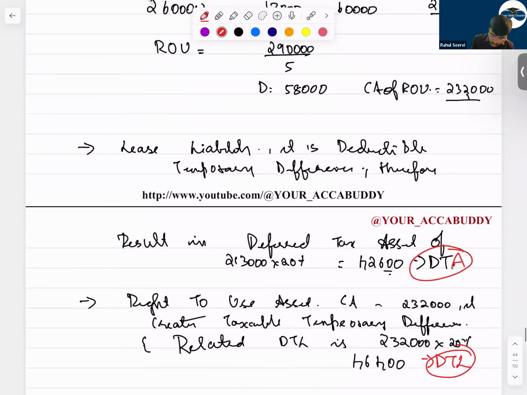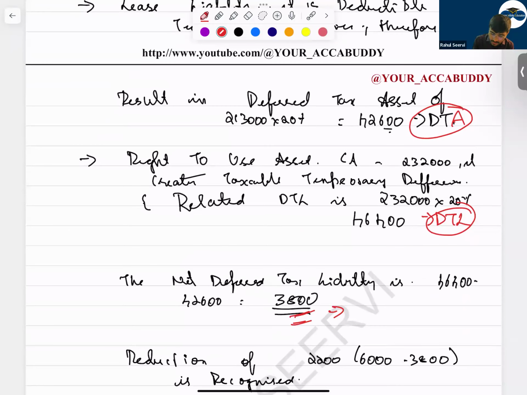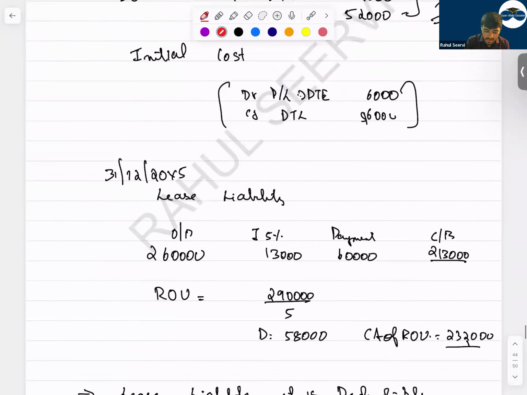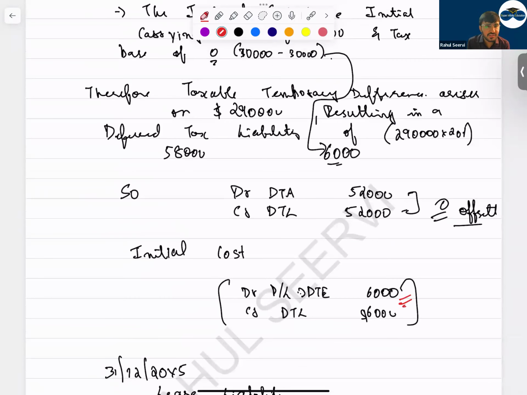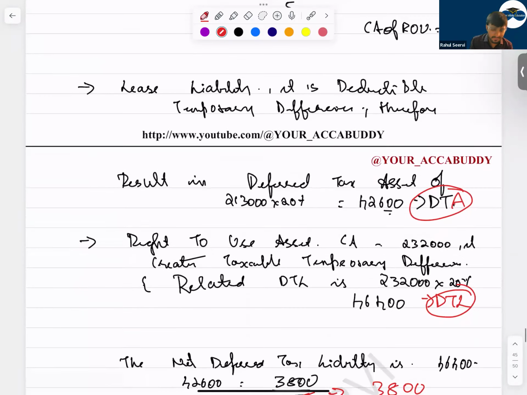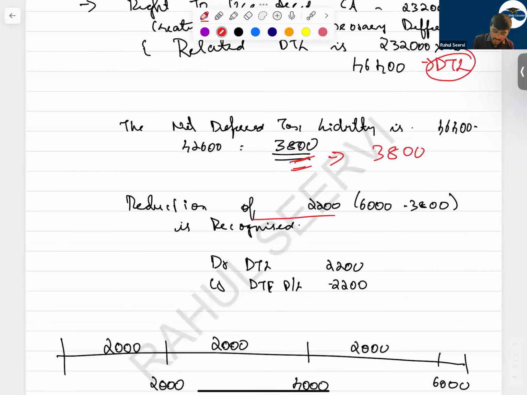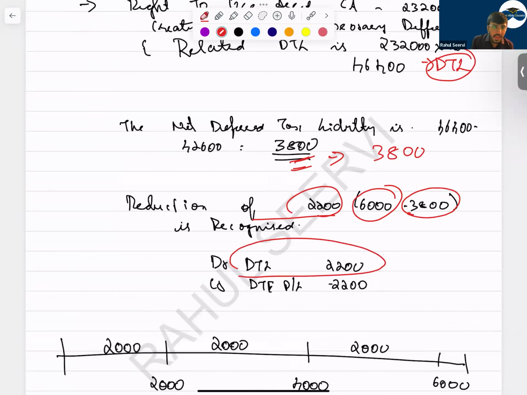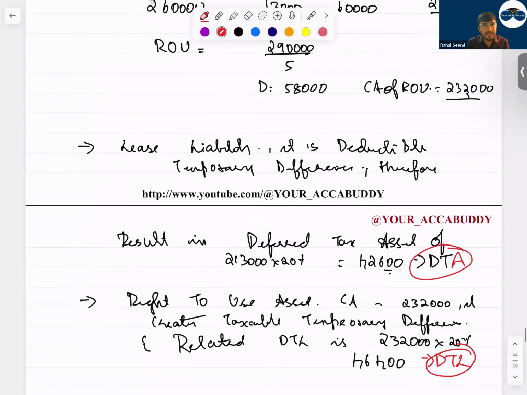3,800. But now you say me how much is the expense you should record in the books? When comparing the first year till date, your expense should be how much? Your deferred tax liability is 3,800. But can I say already we have recorded here what? In the previous year we have recorded 6,000 as an expense. So you will reduce here now. See what will you do? Reduction of 2,200. You have recorded 6,000, but how much is the value now? 3,800. So you'll reduce the value of your liability and you will record this in P&L, that 2,200 as a reduction in this. So this is the way you do the calculation for lease.